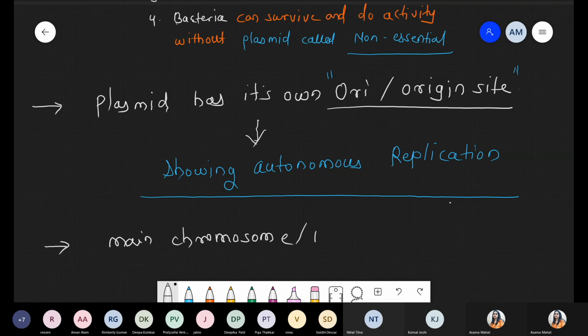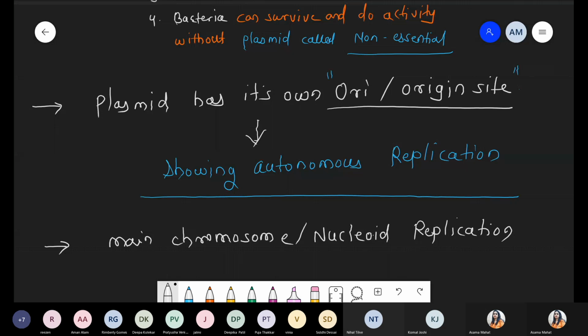Why, Pratyusha? Can you explain, beta? Anyone, can you tell me? You have just given the exam, right? Yes or no? 5 prime to 3 prime. I'm not talking about direction. I'm talking about whether it is unidirectional or bidirectional. The answer is true, 5 to 3 direction, but is it uni or bi?